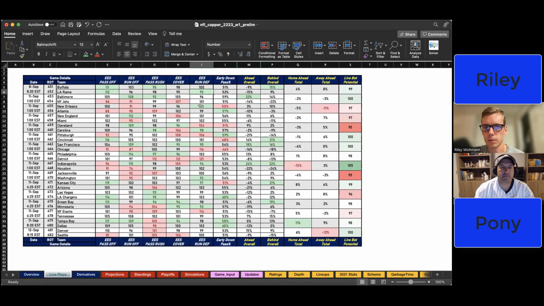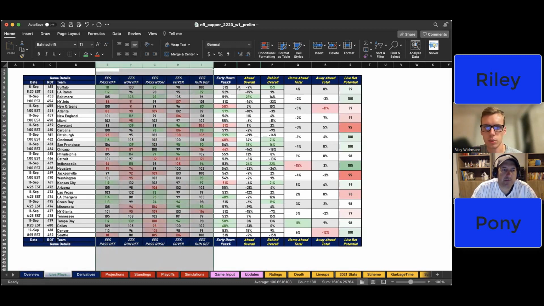So it makes it a little bit easier to see that, oh, this 107 for defense is bad, but this 108 for offense is good, in terms of relative to average. So that's how you read that. Those are the actual team ratings that are then, like I mentioned, adjusted per week.